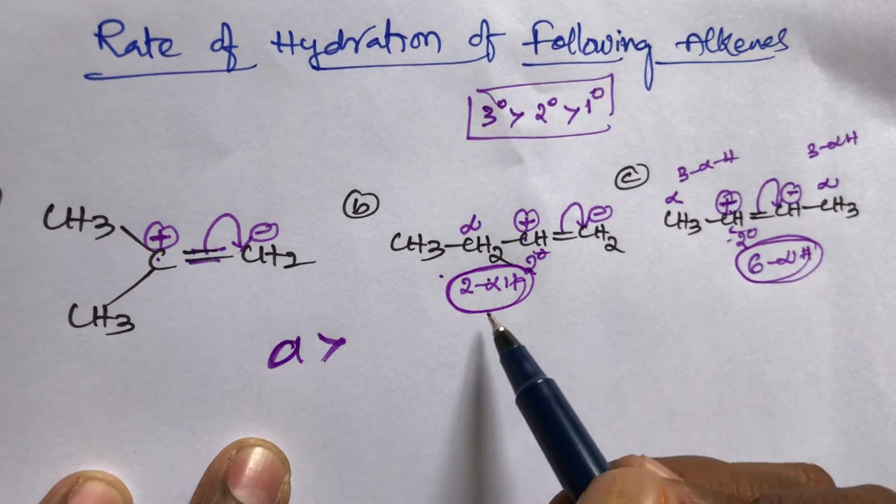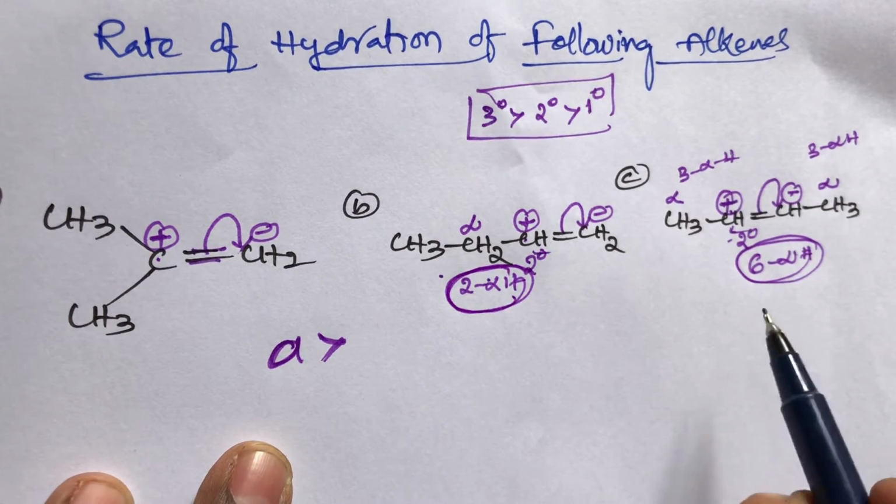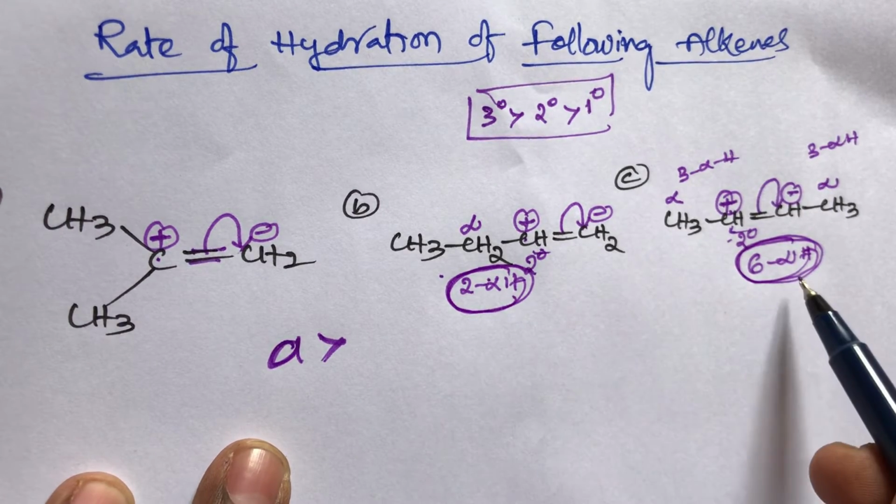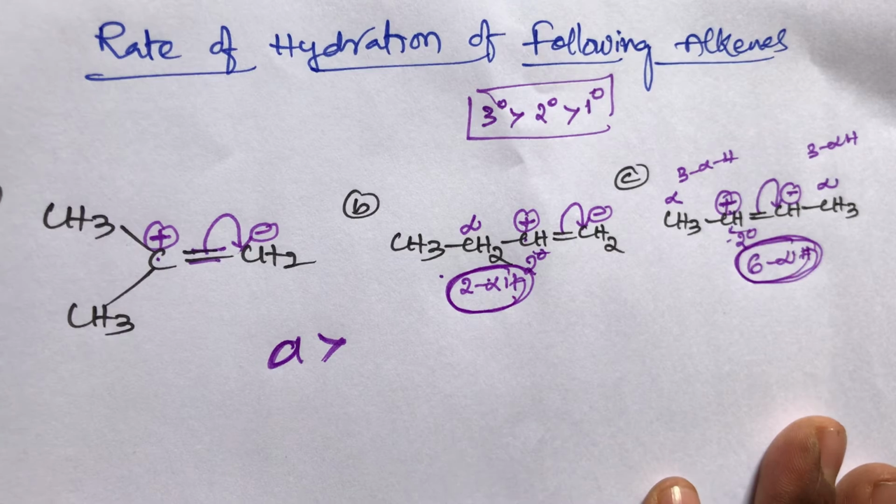You remember, student, B compound has only 2 alpha hydrogens, C compound has 6 alpha hydrogens. Out of these two, which one is more stable, student? Stability depends on the number of alpha hydrogens. The more alpha hydrogens there are, the more stable the compound will be.